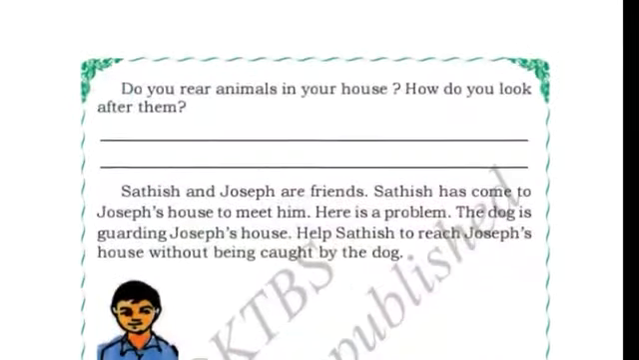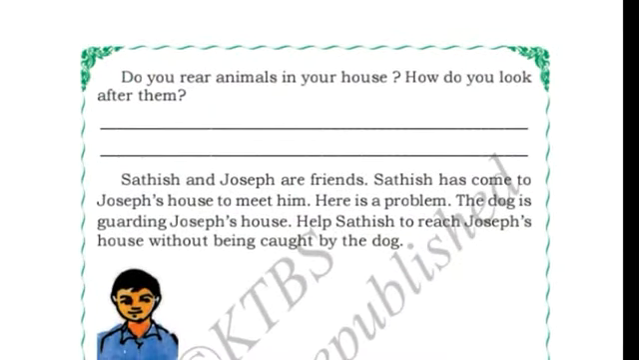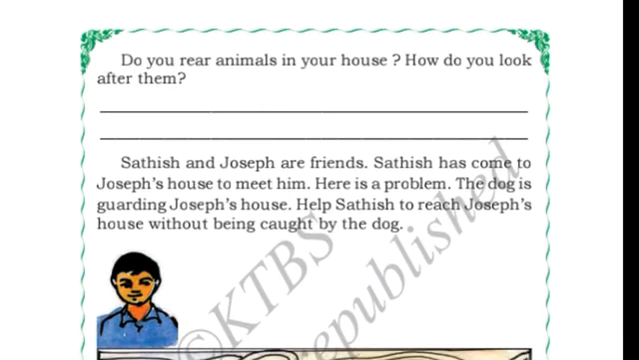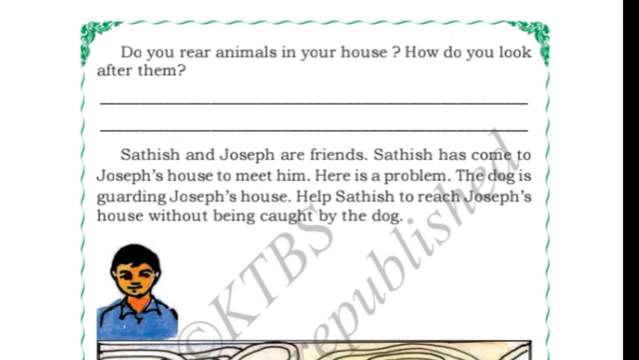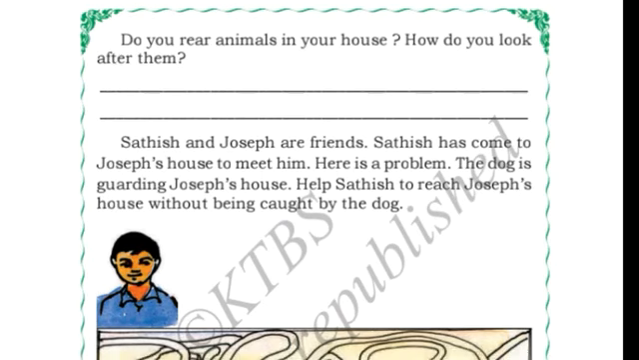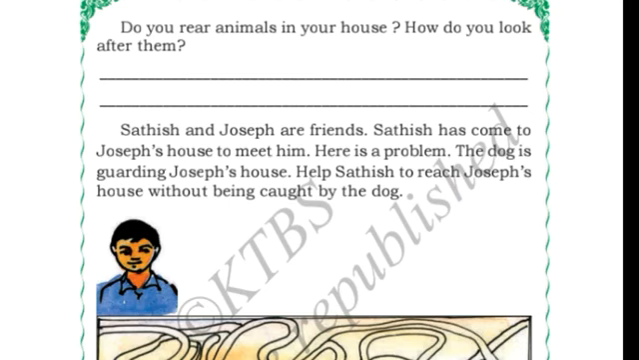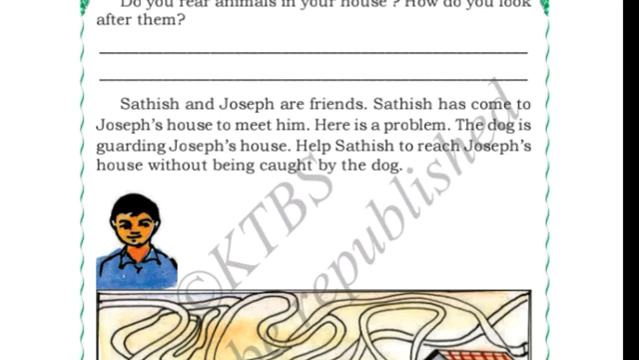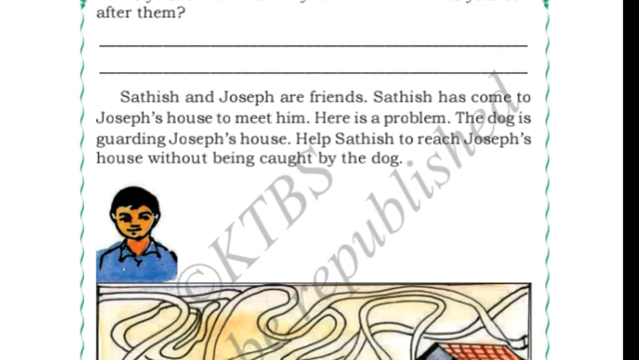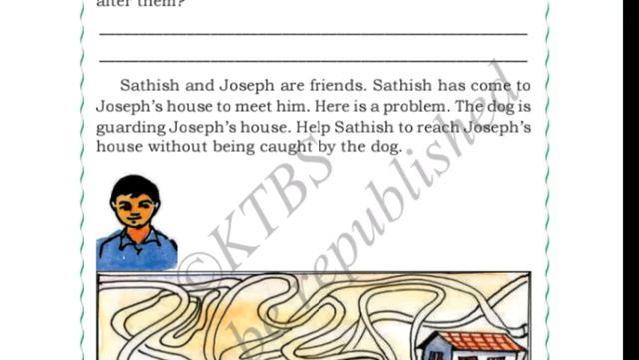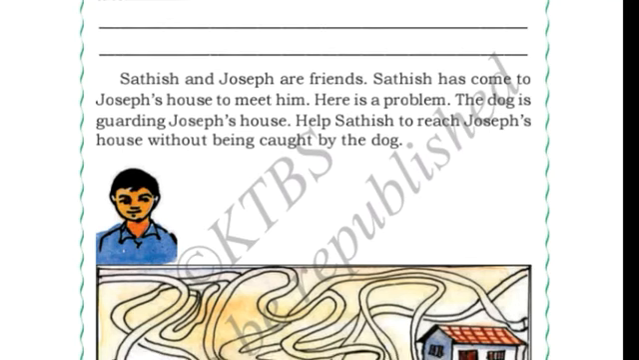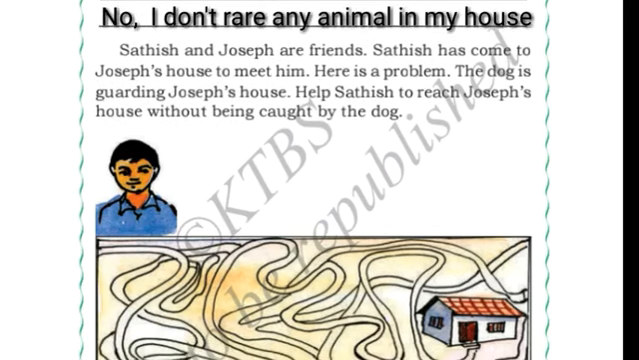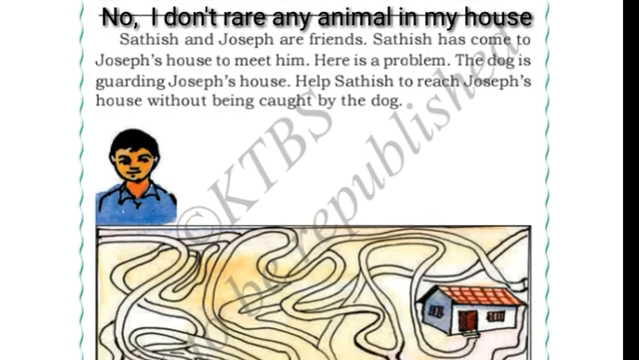Next, do you rear animals in your house? How do you look after them? Rearing of animals. This lesson you have already studied in your previous classes in your third standard, right? So what is the meaning of rearing of animals? Rearing of animals means taking care of animals in the house. So do you have any animal in your house which you take care of? If you have, write yes. If you have no, you write no. In my home I don't rear any animals, so I will write no, I don't rear animals in my house.